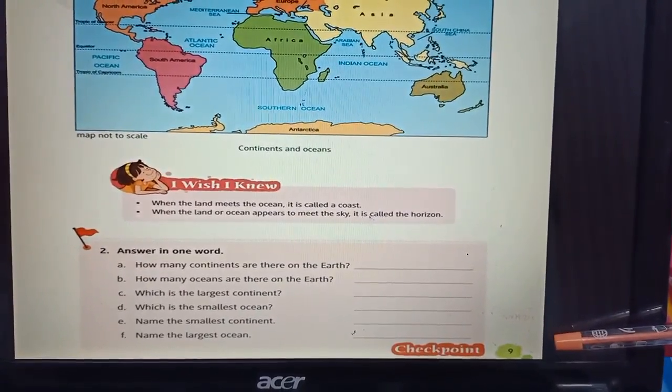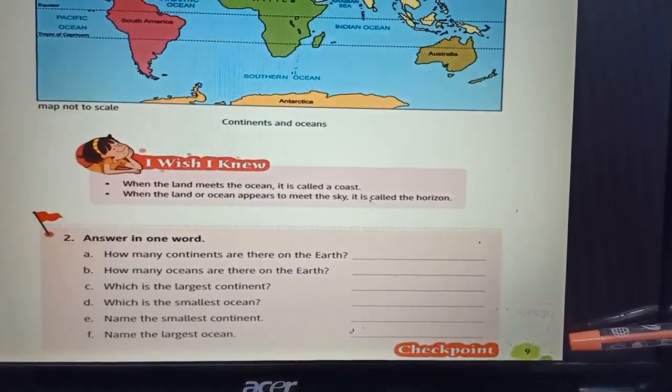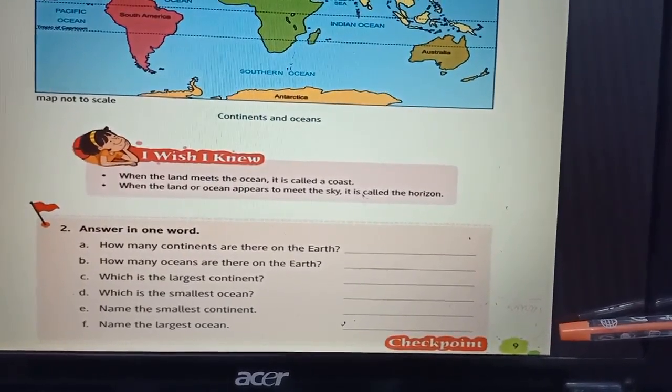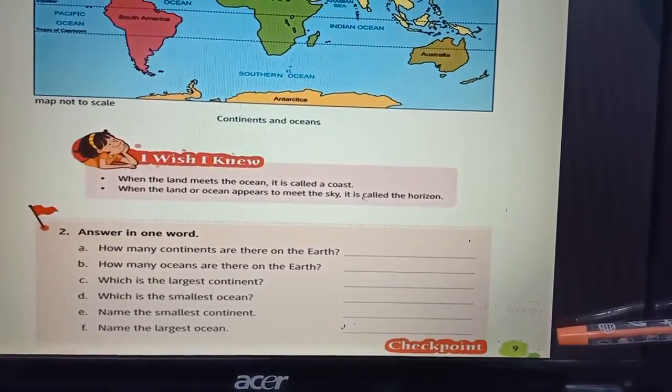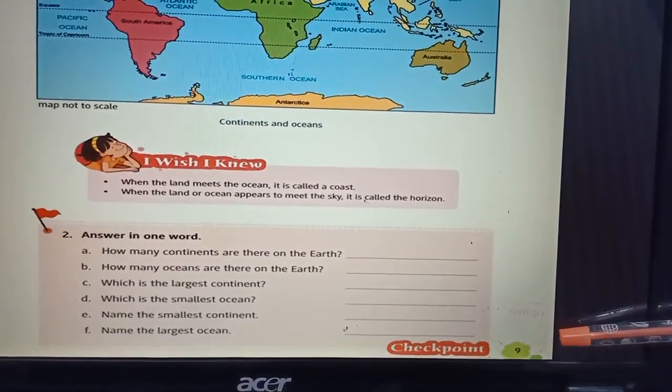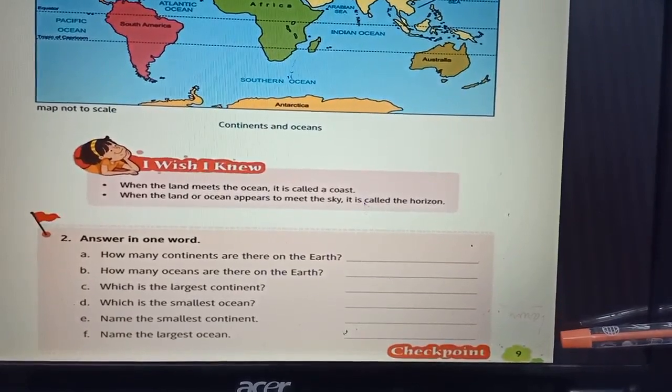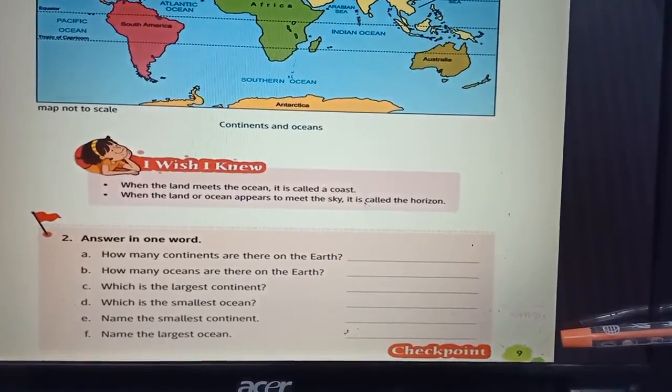So students, I will read the questions. A. How many continents are there on the earth? B. How many oceans are there on the earth? C. Which is the largest continent? D. Which is the smallest ocean? E. Name the smallest continent. F. Name the largest ocean.